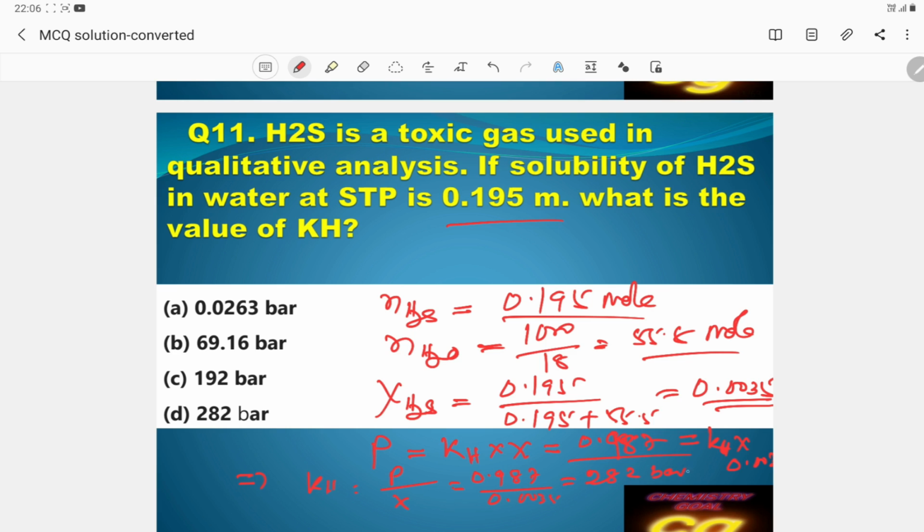Why is the answer in bar? Because pressure is taken as 0.987 bar. So KH is equal to 282 bar. Correct answer is the last one, 282 bar.